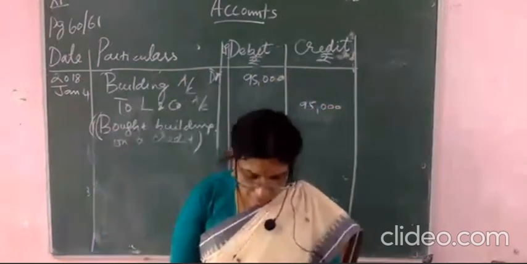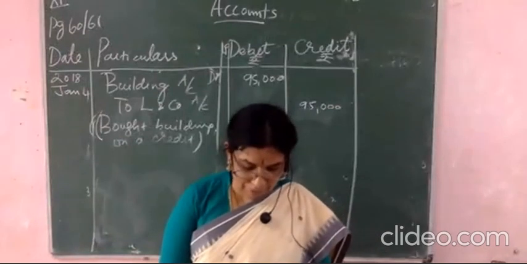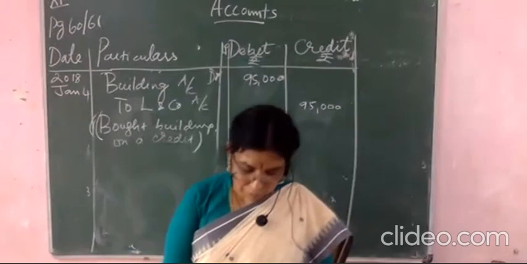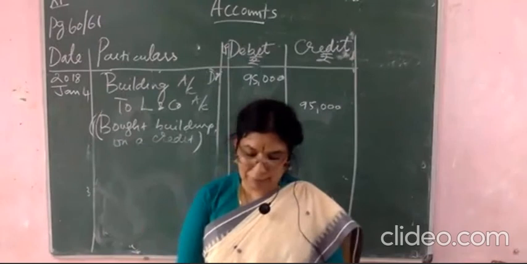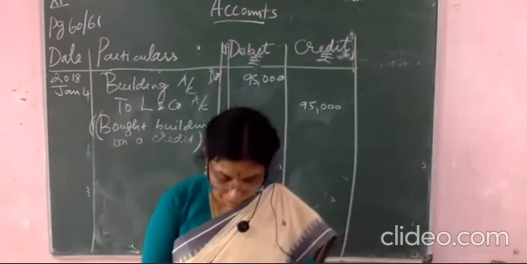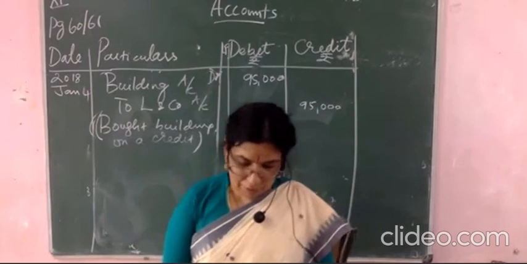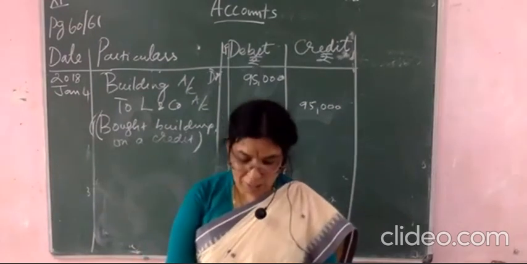And here number 5. On date 5, what is given? 5,000 rupees. Cash is withdrawn from the bank for the office use. So cash is debiting. Whenever the cash is debiting, you have to write, and from the bank you are getting.